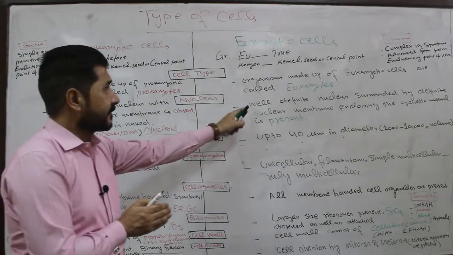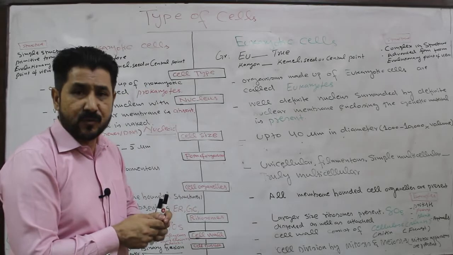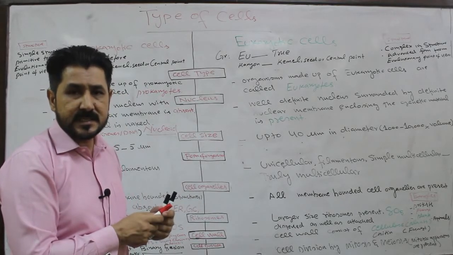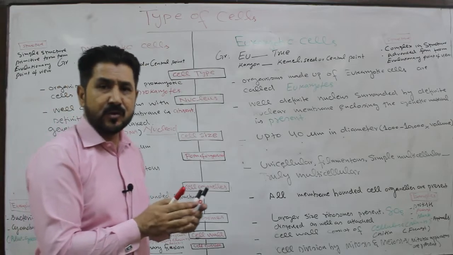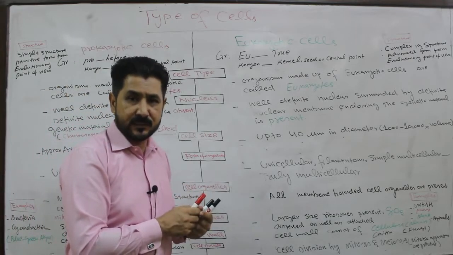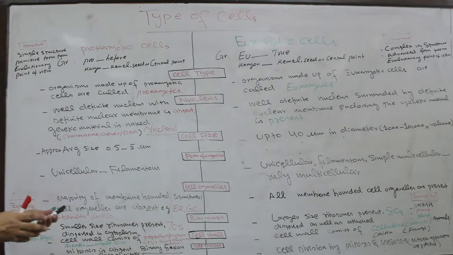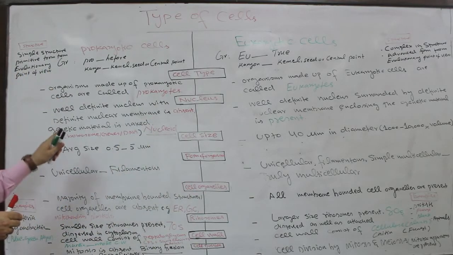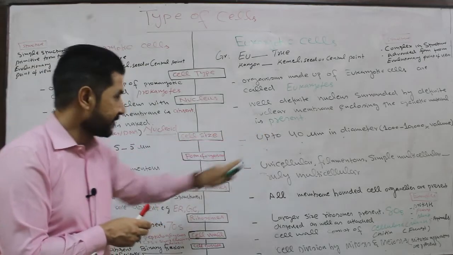But in eukaryotic cell, the genetic material, that is the chromosomes, genes and DNA, is enclosed by the nuclear membrane inside the nucleus. So this is the main difference between the prokaryotic cell and eukaryotic cell, the absence of nucleus and the presence of nucleus.